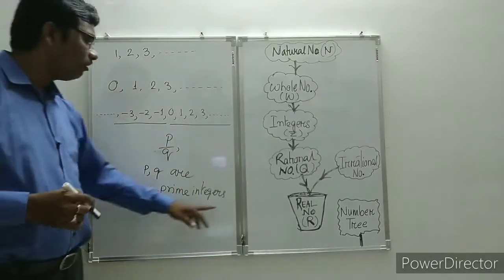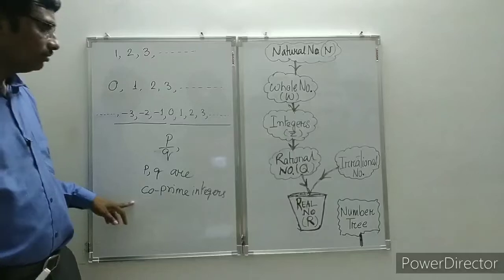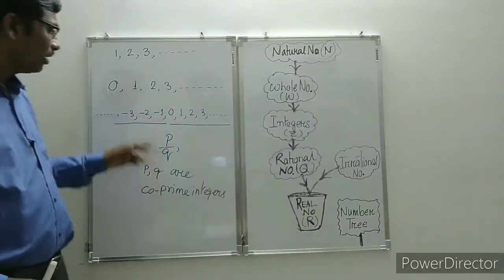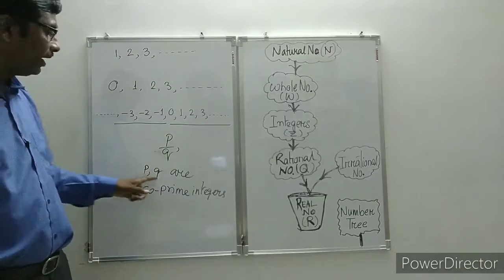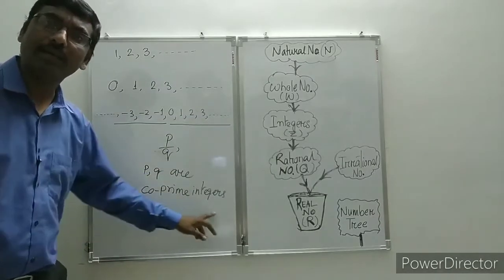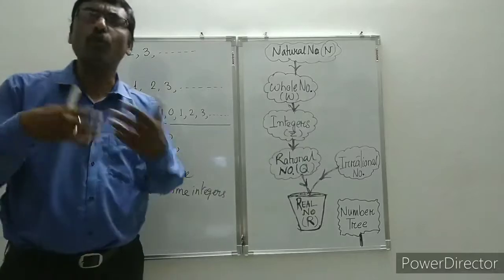This is the best definition. Now we have to know what is co-prime.